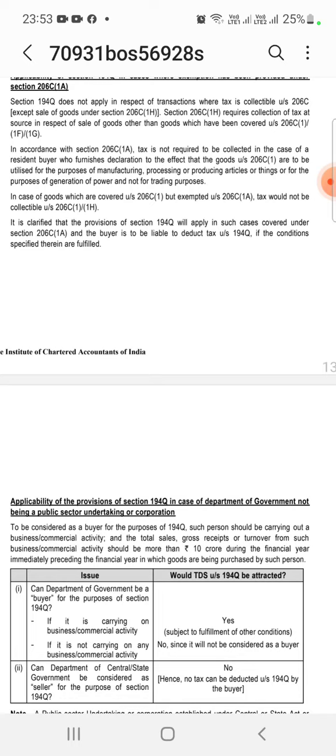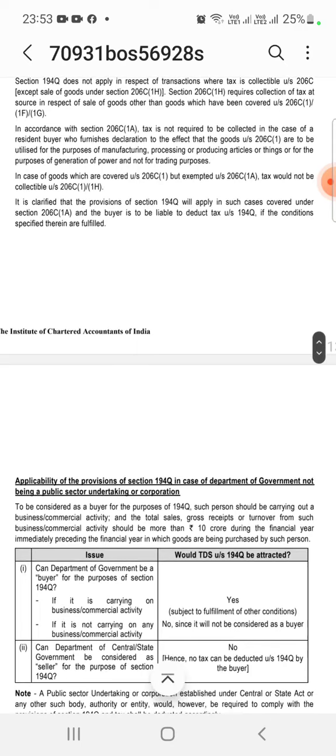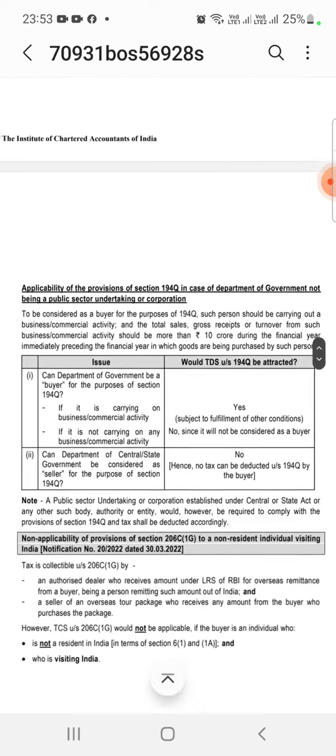For goods covered under section 206C(1) but exempted under 206C(1A), tax would not be collected under 206C(1) or 206C(1H). It is clarified that 194Q will apply in cases covered under 206C(1A), and the buyer is required to deduct tax under 194Q if the specified conditions are fulfilled.